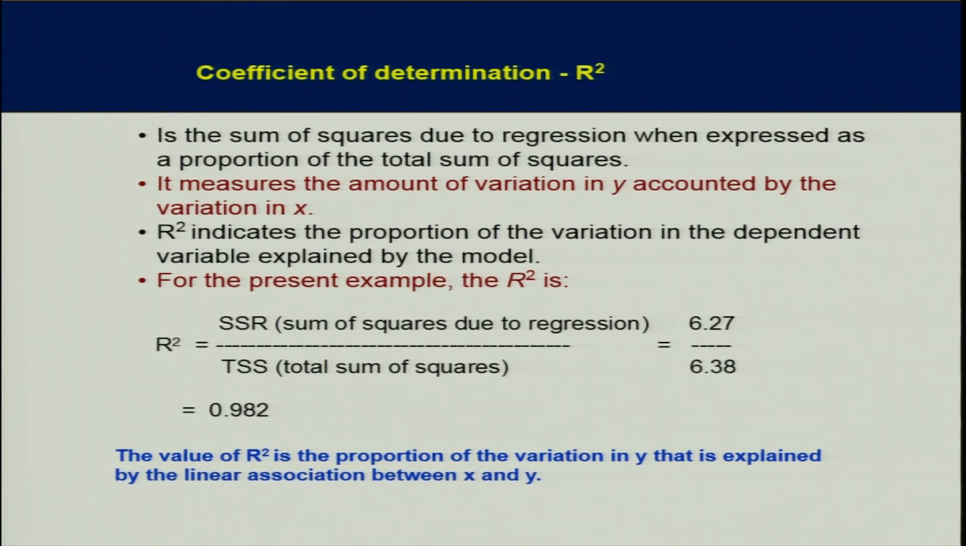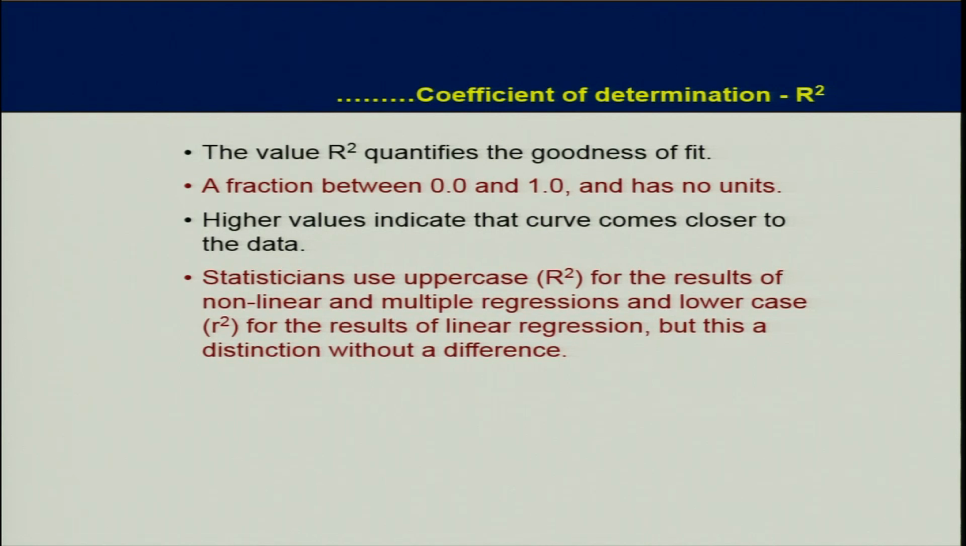So the value of R square is the proportion of the variation in y that is explained by the linear association between x and y. The value of R square quantifies the goodness of fit, a fraction between 0 and 1. Remember, the correlation coefficient value varies from -1 to +1, but R square values vary from 0 to +1. Higher values indicate that the curve comes closer to the data.